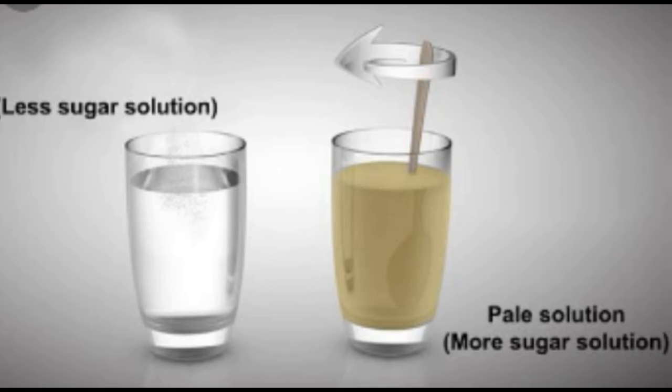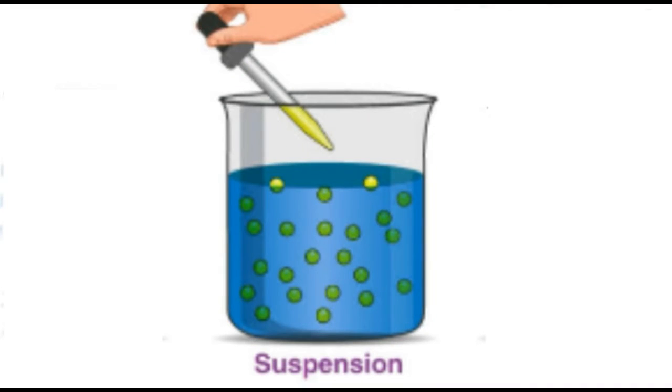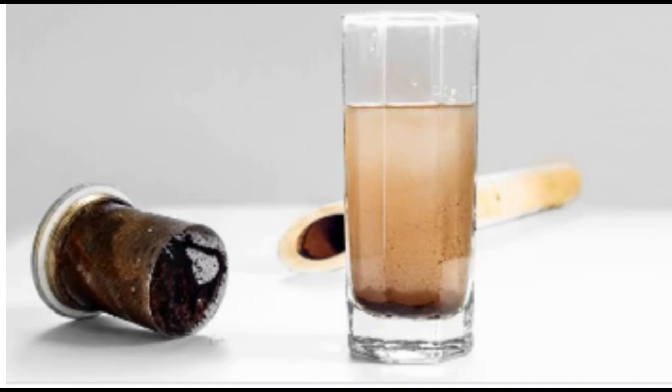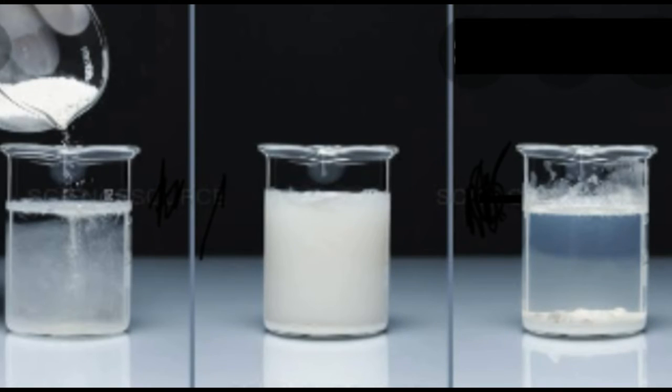When an insoluble substance is mixed with a liquid, small particles can be seen floating around in the liquid. This is called a suspension. Eventually, the insoluble particles will settle to the bottom of the liquid, forming a sediment. Like chalk, calcium carbonate is insoluble in water. Small chalk particles can still be seen suspended in the water. Some of the chalk has formed a sediment at the bottom of the beaker.